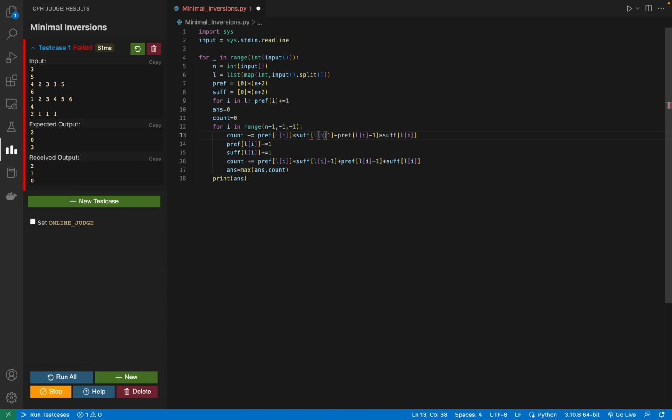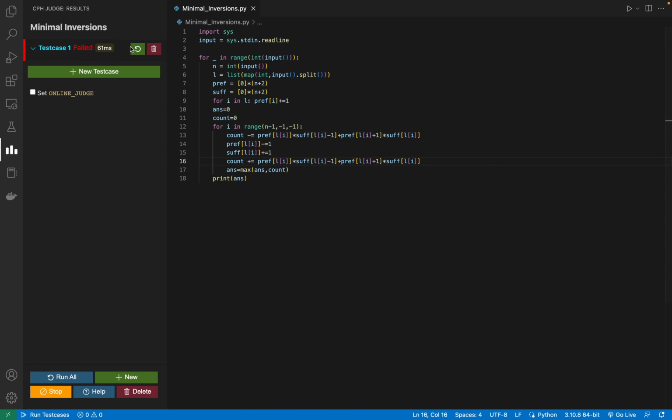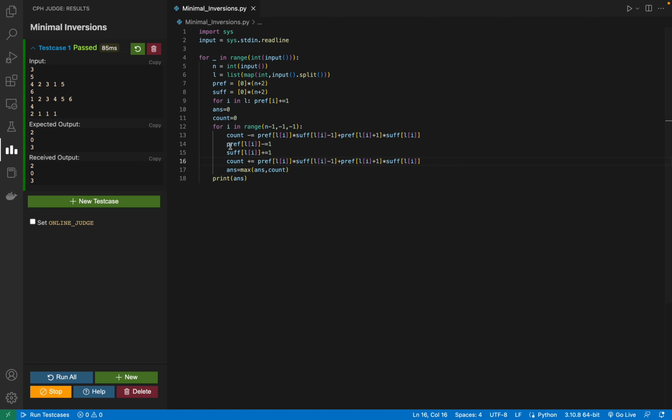Okay, this should be prefix A of I times, because number of times 5 occurs times the number of times 4 occurs, that is also going to be disturbed, and the number of times 6 occurs times the number of 5 occurs, that is also going to be disturbed, right? And I have to copy this again and paste it here with a plus sign, and okay, it passed the test case.